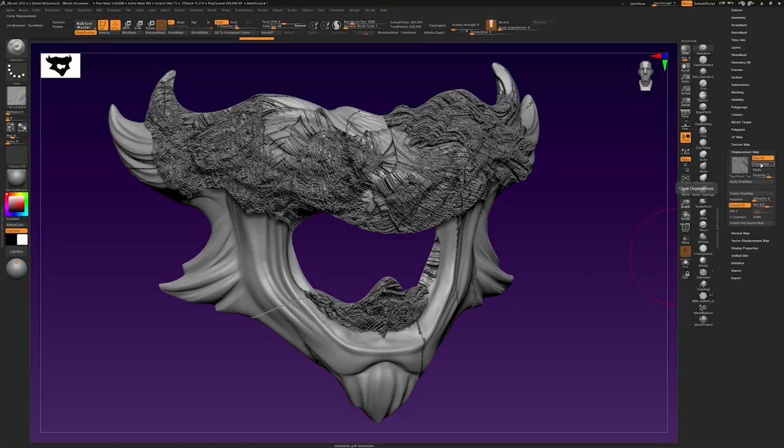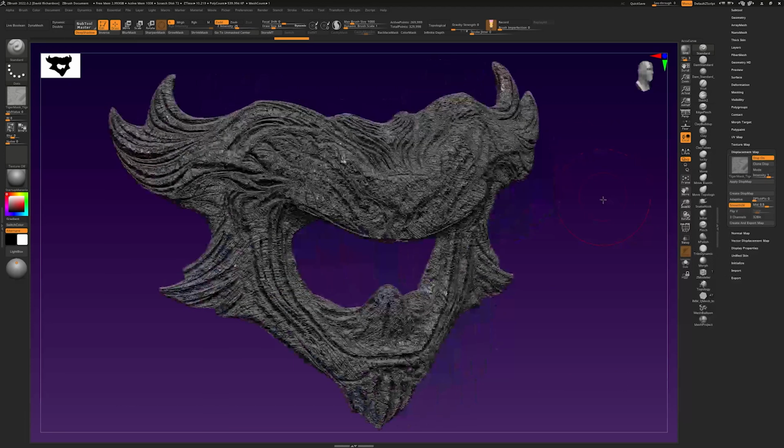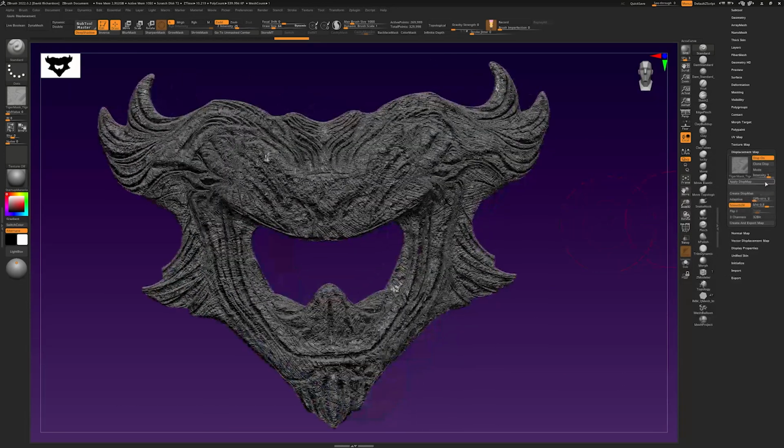So let's clone this displacement map first. Now this is selected in the alpha, and now we're going to flip vertically. And now we can plug that back in again. Click on this box here and then just click on the one that you already have selected. There we go. Now, intensity is too strong.